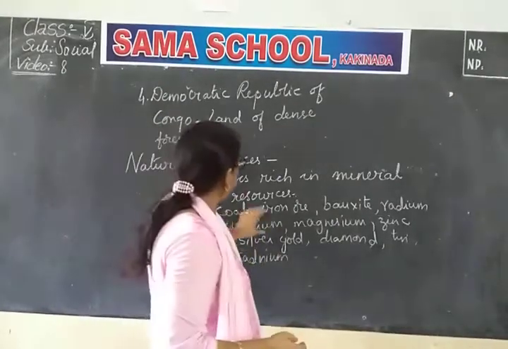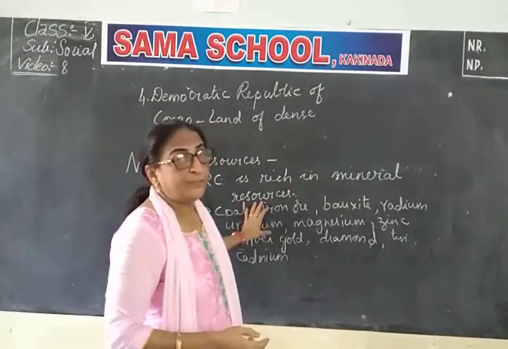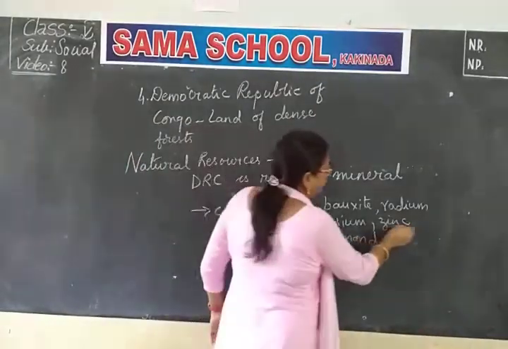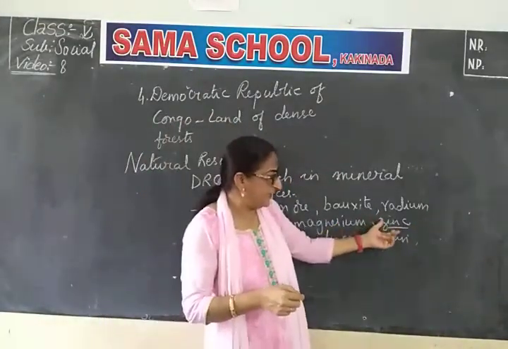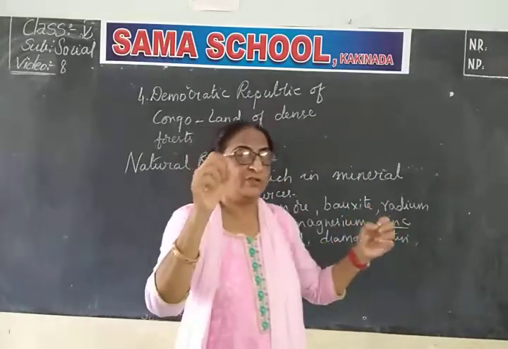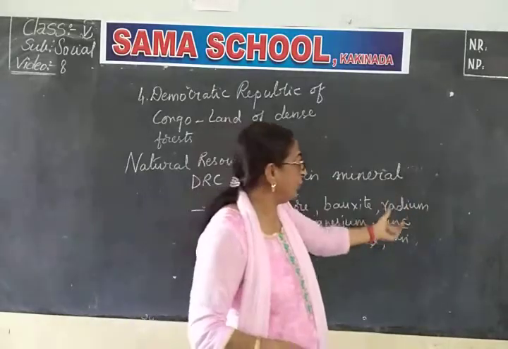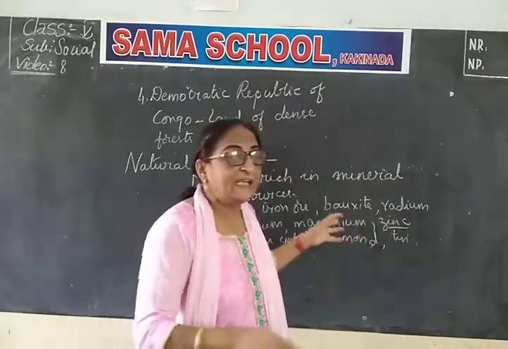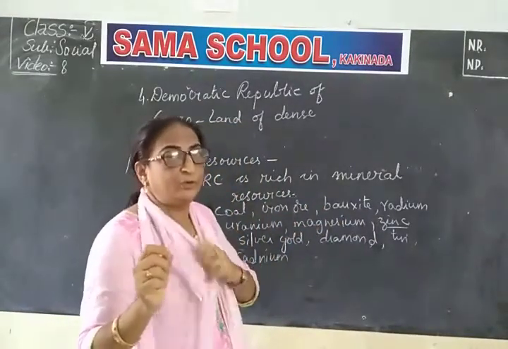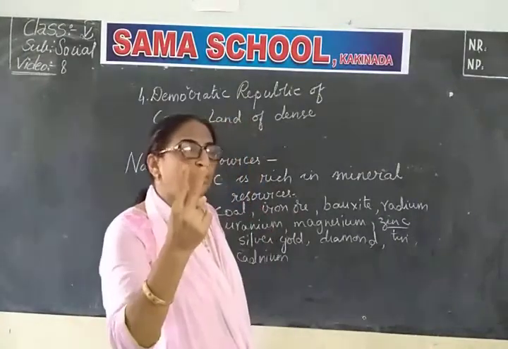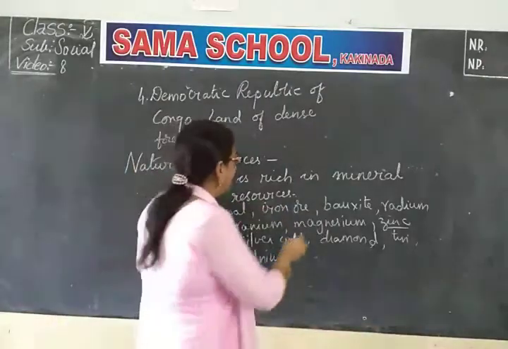These are the resources that are found in this country, and it has lots and lots of deposits of these minerals. For example, take zinc. Zinc is required by the human body in very little quantity. Our body does not have the capacity to store zinc, so we have to eat a little zinc supplement always. For example, if you eat date palm, khajura, daily, you will get the component zinc.